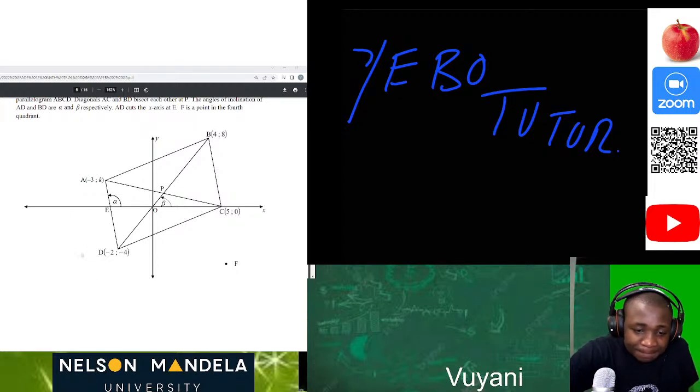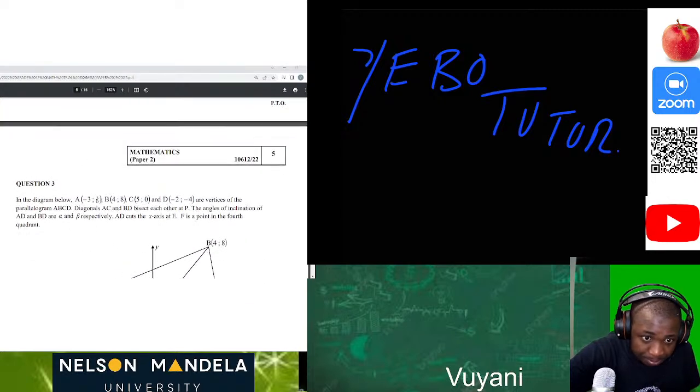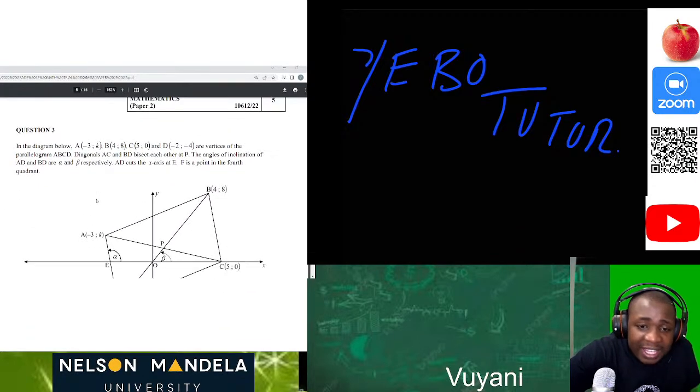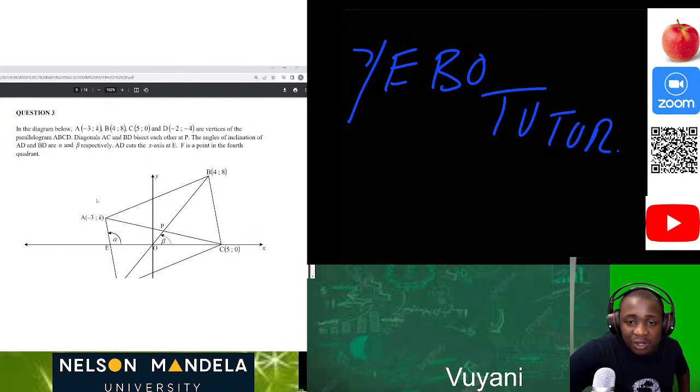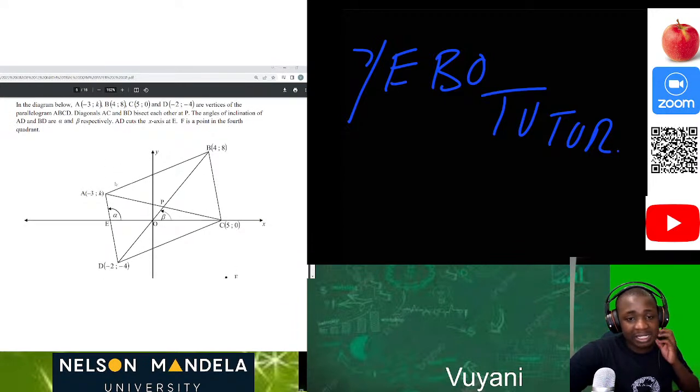Question number 3. In the diagram below, A is (-3, k), B is (4, 8), C is (5, 0), and D is (-2, -4). Now, these are all the vertices of the parallelogram ABCD, which we are given. Diagonals AC and BD bisect each other at P. We can see that, which means P will be our midpoint.